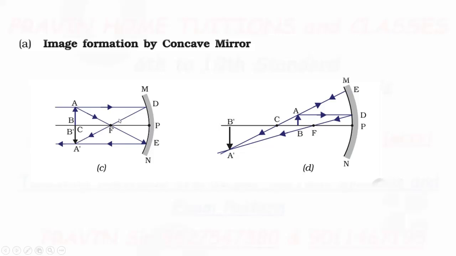After reflection, the two rays meet at A dash, and A dash B dash is the image formed. The image is formed at the center of curvature itself. Position of the image: at the center of curvature. Size of the image: same as the object. Nature of the image: real and inverted.